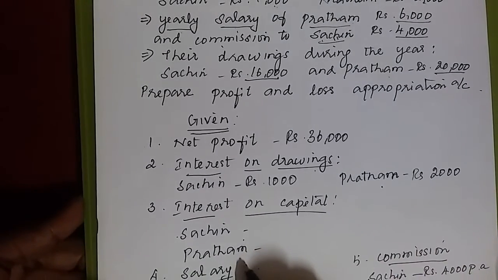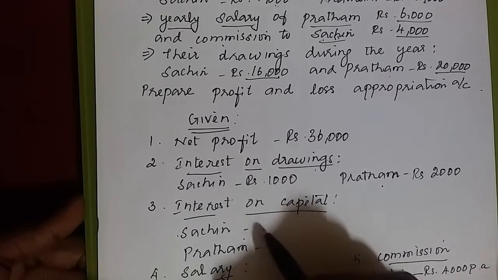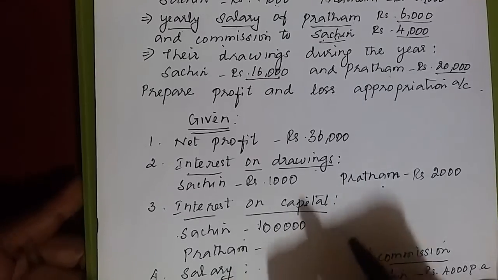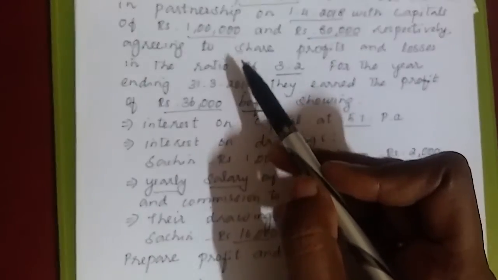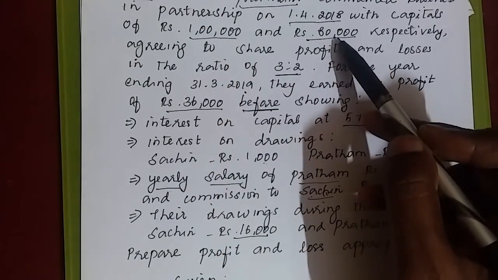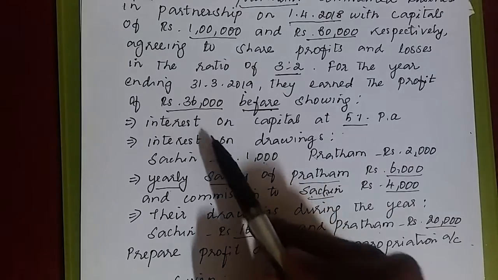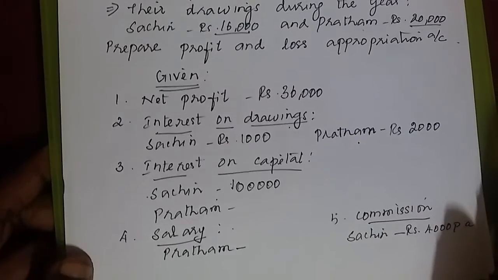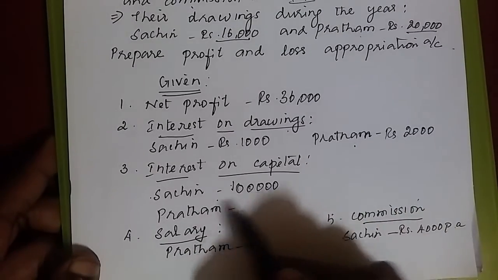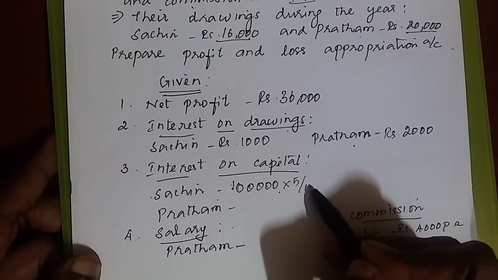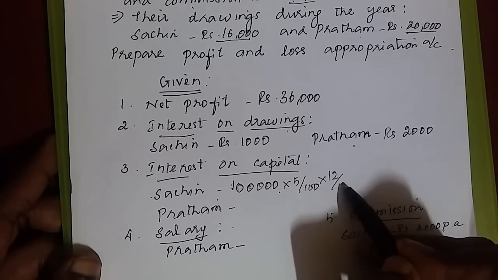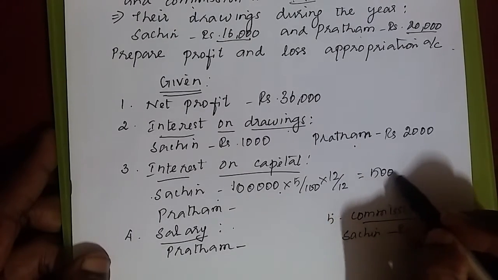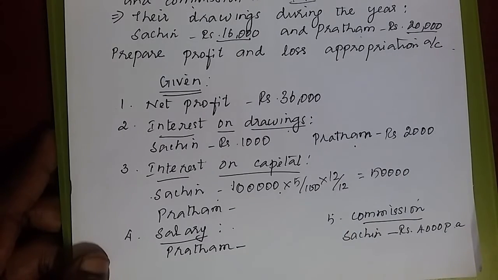And next, interest on capital. This interest on capital we should calculate for 1 year on the capitals. Sachin's capital is how much? 1 lakh. See here in the question, Sachin's capital, how much is it given? 1 lakh. Pratham's capital is how much? 80,000. Interest on capital, what is the percentage? 5%. So 1 lakh into 5 by 100. It's for 1 year. 1 year means 12 months. We write 12 by 12. How much? 5,000 is the interest on Sachin's capital.